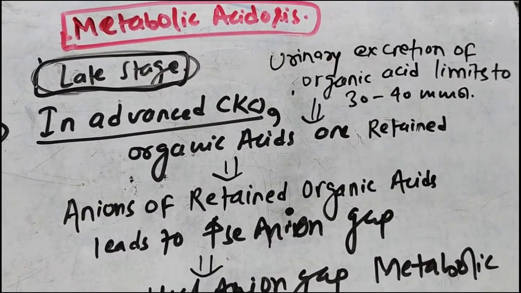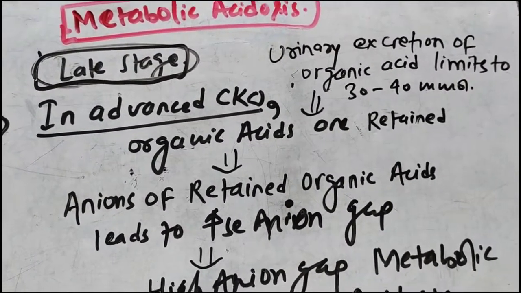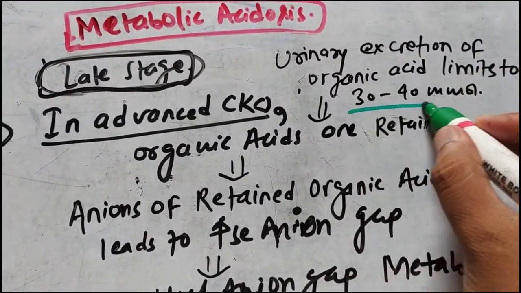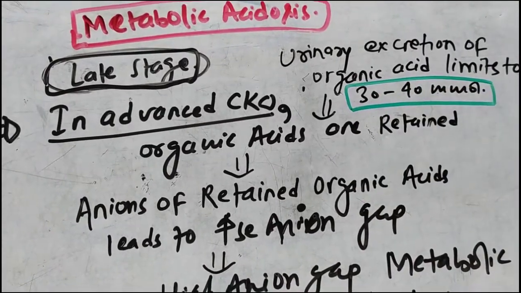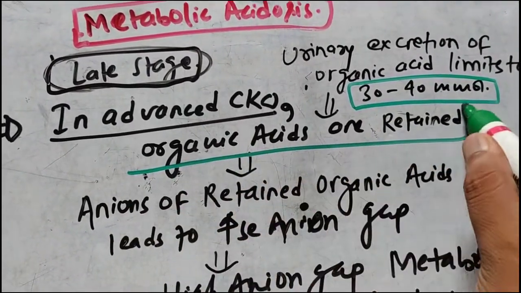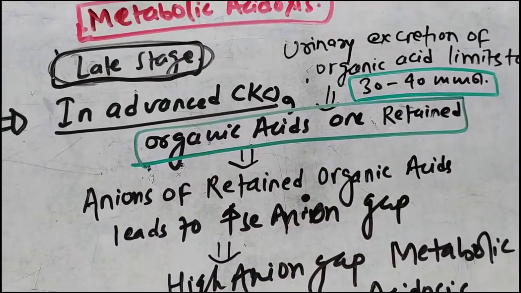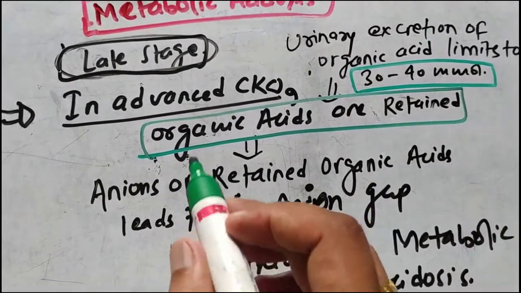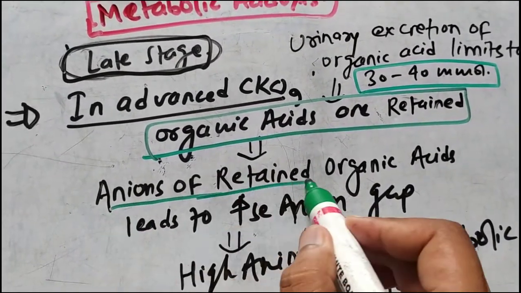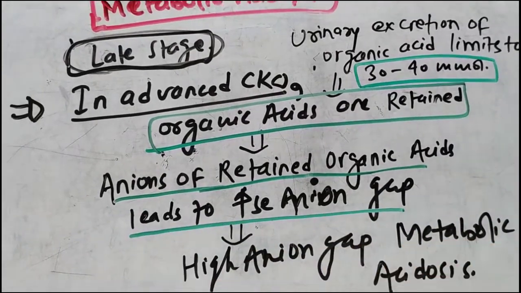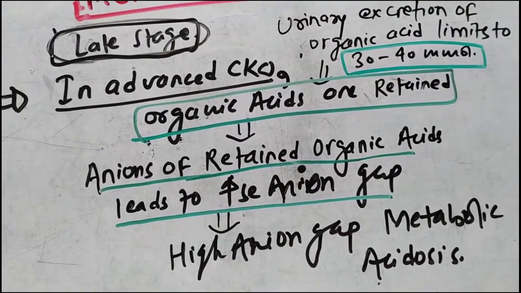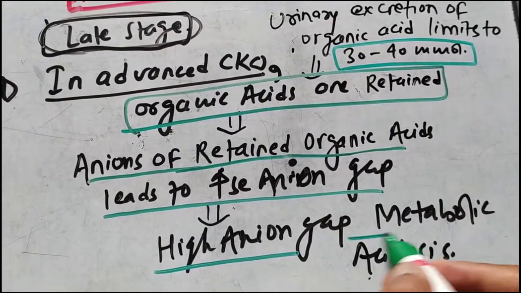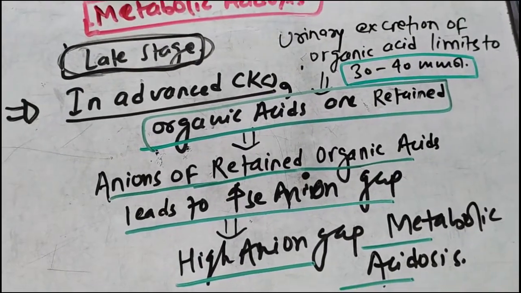But in the late stages of chronic kidney disease, the urinary excretion of organic acid is limited to 30 to 40 millimole per liter. As the urinary excretion of organic acid decreases, the organic acids that should be excreted are not getting excreted and are retained in the body. The anions of the retained organic acids lead to an increase in the anion gap. In basic science, we studied that an increase in anion gap will lead to metabolic acidosis. So high anion gap metabolic acidosis usually occurs in the late stage of CKD.